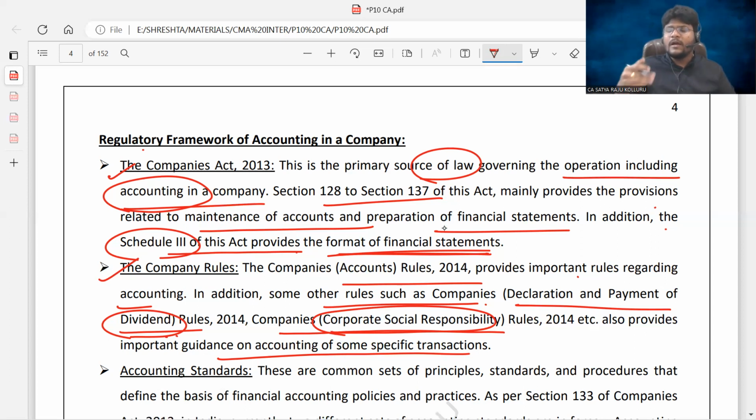Every year, they take certain forest resources into their hands and grow certain plants. They take the responsibility for the growth of such plants as well. Like that, different companies, according to their objectives, make certain contributions to society. At that point, what accounting treatment should I provide, and how much percentage they need to contribute, all such rules and regulations are given in the corporate social responsibility rules.